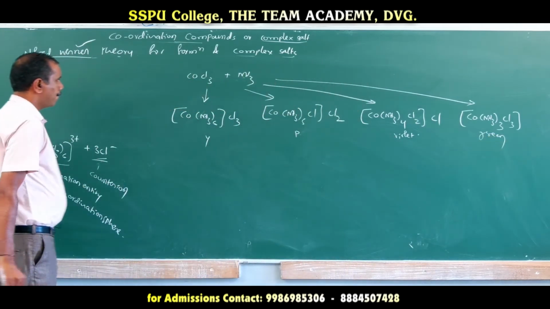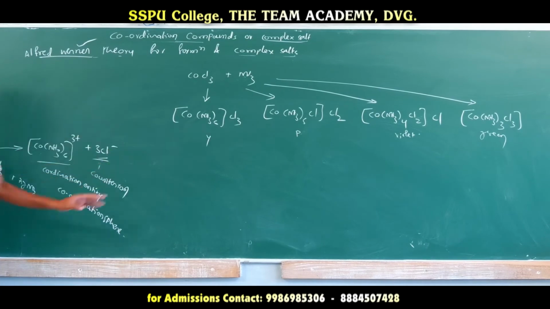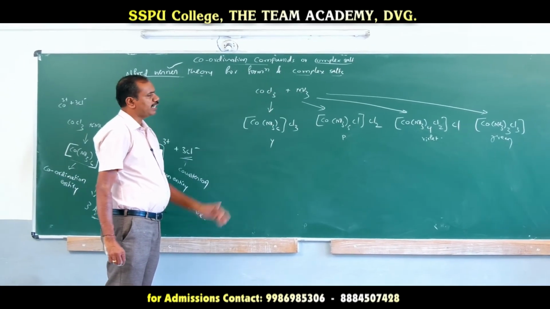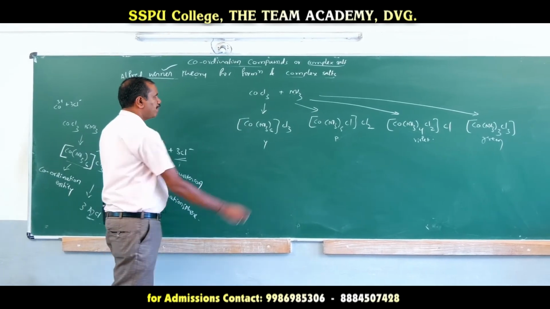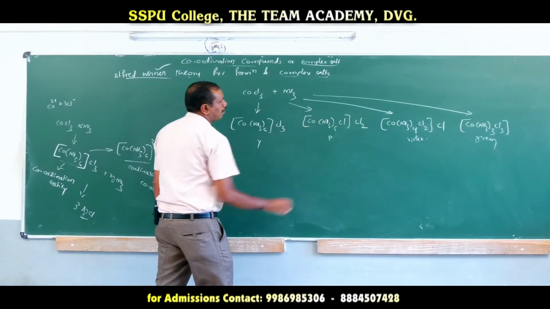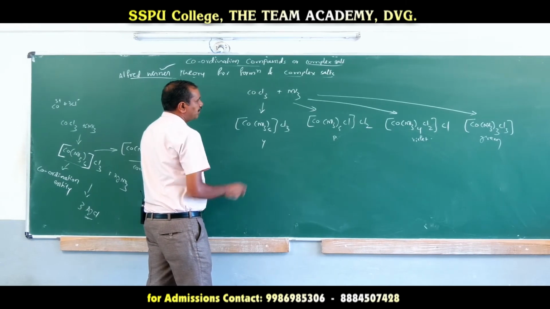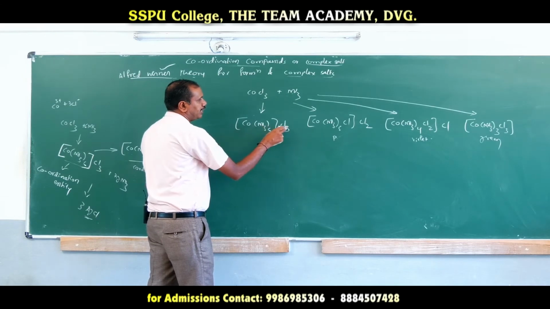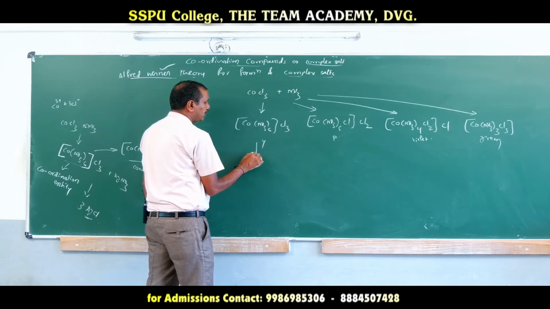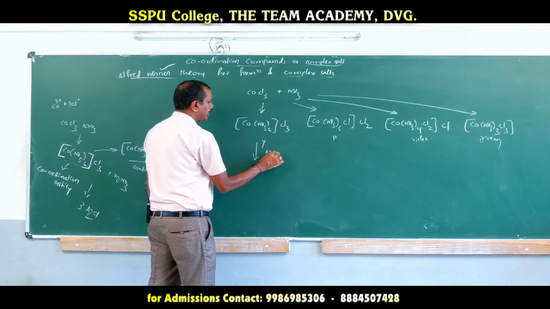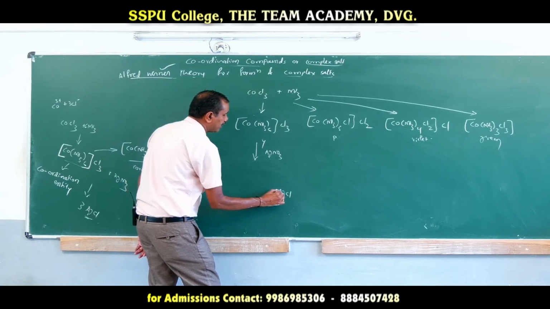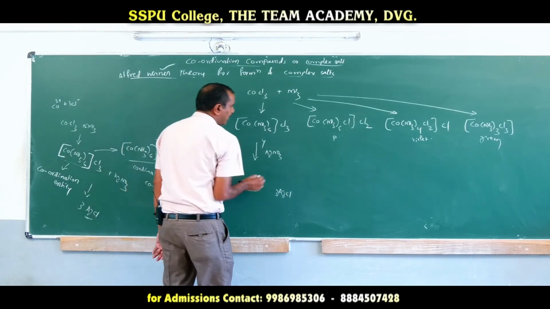Here you see, before the formation of those, it is a simple salt, made up of one simple cation and one simple anion. When we react with amine, we get a complex salt. Why? Because ammonia is a ligand, it can form one coordination entity. This is outside of the coordination sphere. When this compound is made to react with silver nitrate, we get 3 mole of AgCl precipitated.